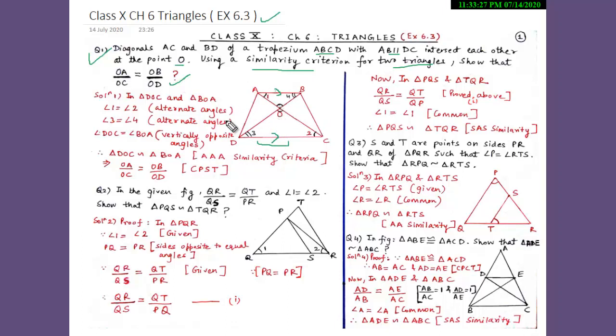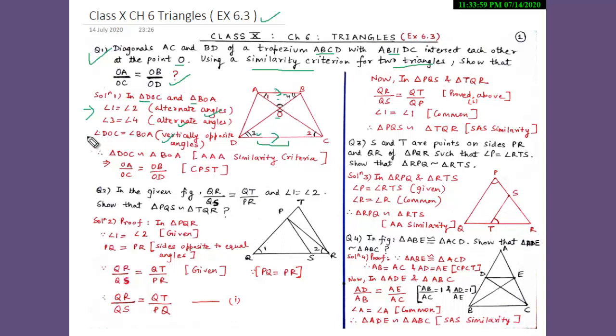So now students, first we will consider triangle DOC and triangle BOA. So here, as you can see, I have marked angle 1, 2, 3 and 4. In both the triangles, angle 1 is equal to angle 2 and the reason is alternate angles. And similarly, angle 3 is also equal to angle 4 by alternate angles. And now angle DOC is equal to angle BOA. They both are equal by vertically opposite angles.